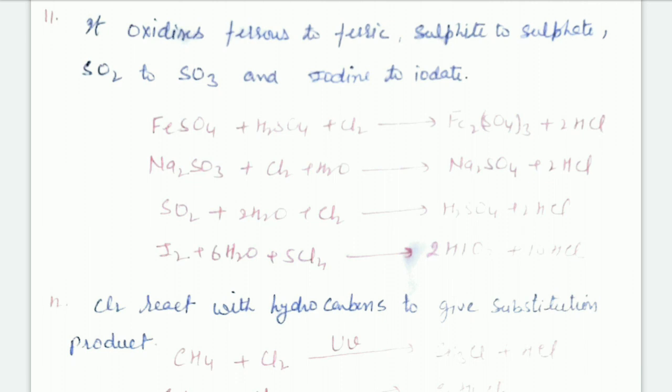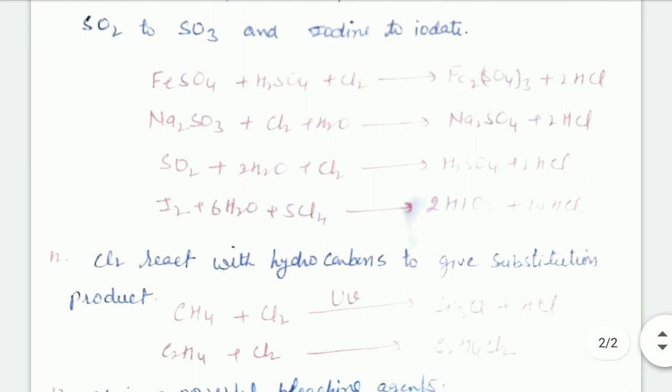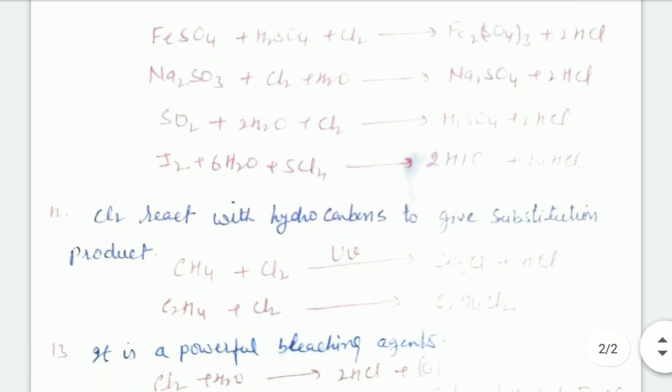Na2SO3 combined with Cl2 forms Na2SO4, and also SO2 combined with Cl2 forms H2SO4 and HCl. I2 combined with Cl2 forms HIO3 and 10HCl. Right?